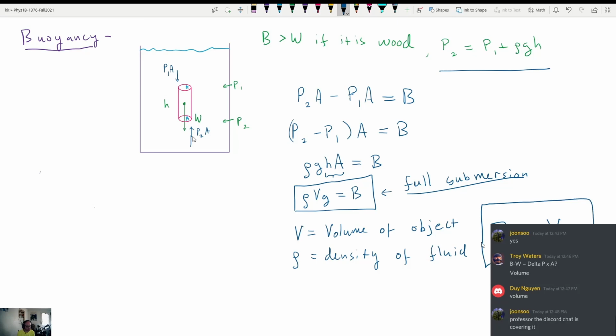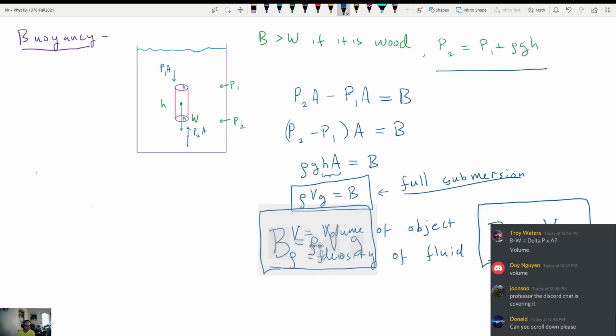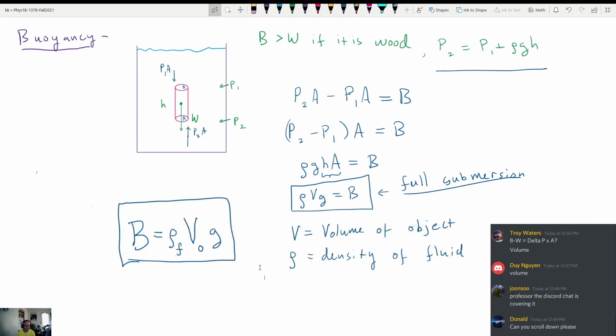So that is what, oh boy, thank you so much. I will move this over here. There we go. That might be a better way to define it. The density of the fluid times the volume of the object times G.